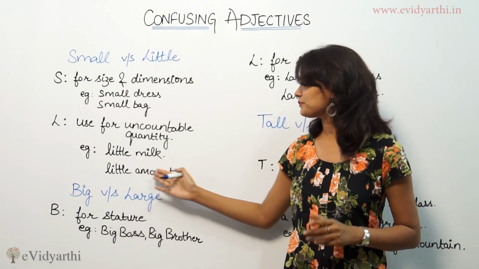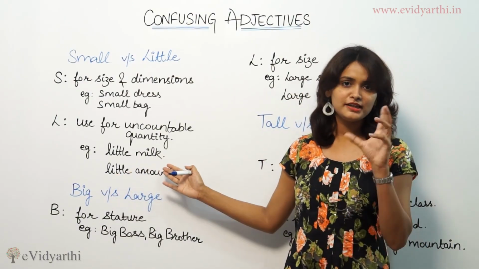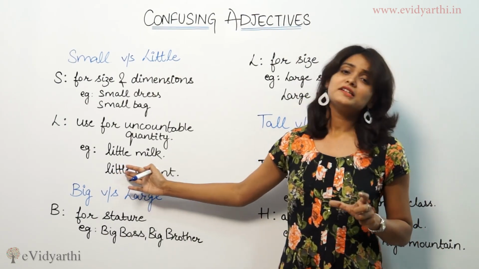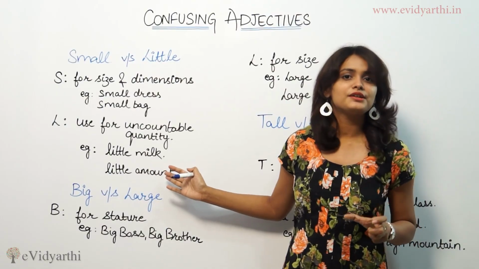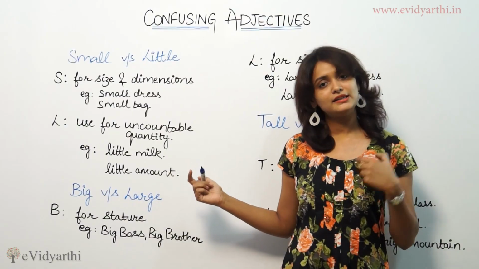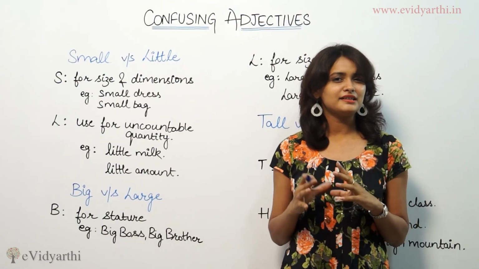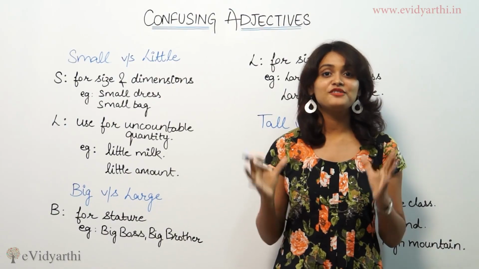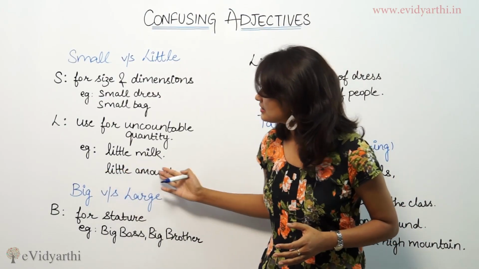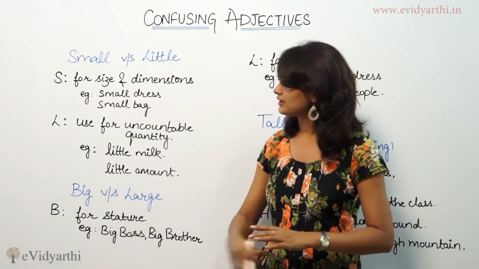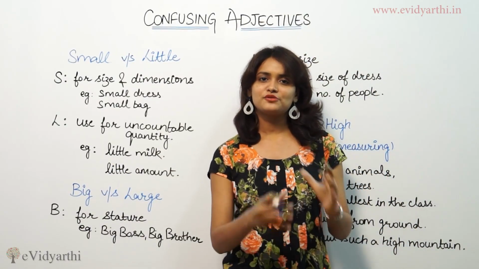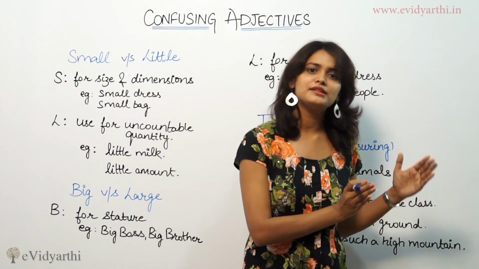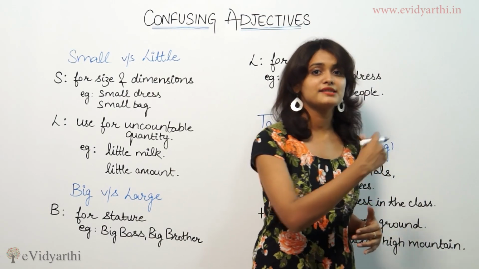Now, like we expressed little amount, the word little shows the amount of something, like I'm little tired. The word little here is explaining the amount of my tiredness. I'm little tired means I'm somewhat tired today because I have spoken a lot and given a lot of lessons. In this situation you can say, can you give me a place to sit? I will say I have little space left. Very little space left means you cannot sit here.